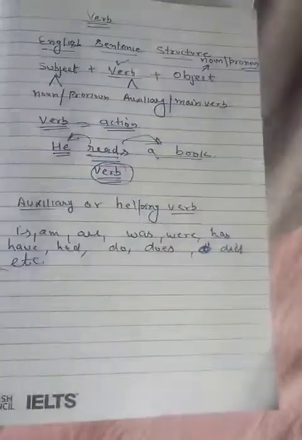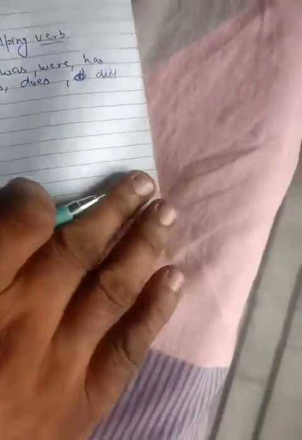Okay, now we are going to discuss transitive and intransitive verbs. Then again we can differentiate a sentence that has some sort of object.